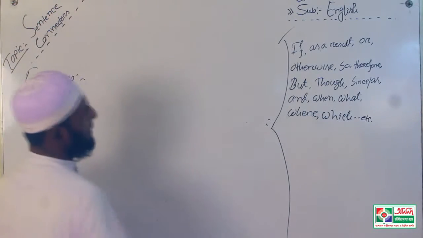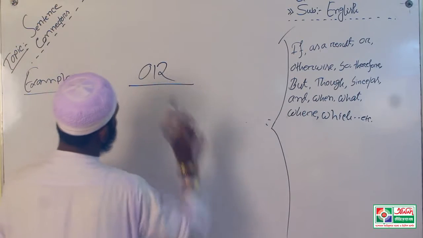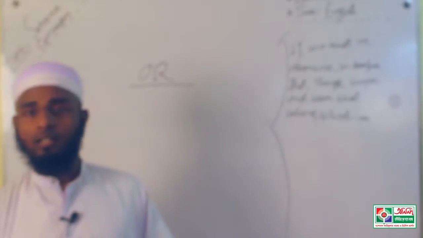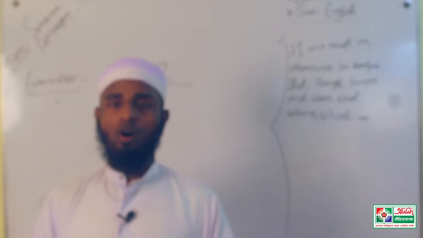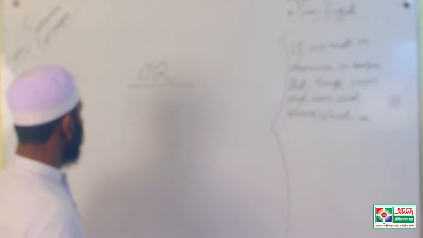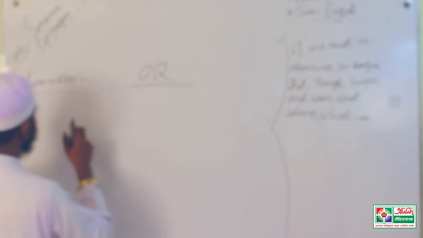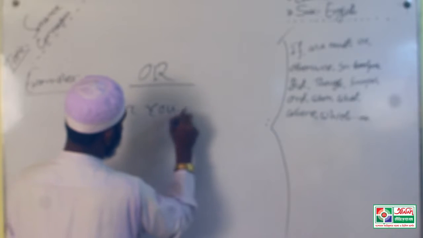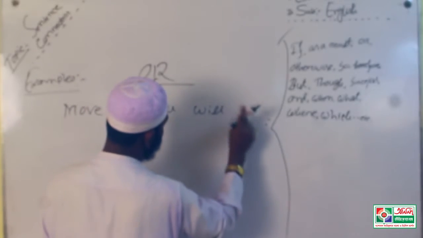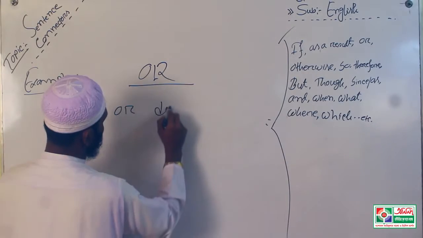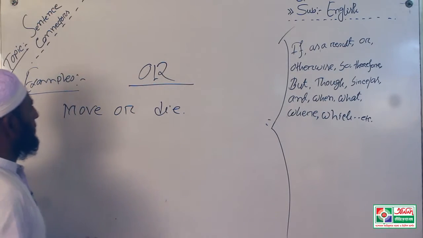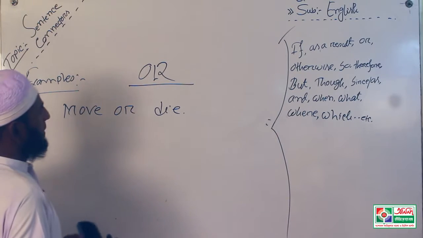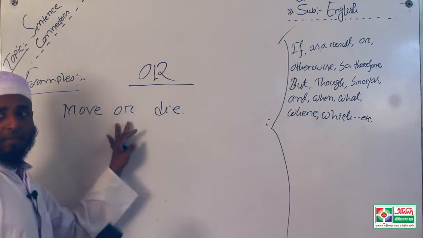Then, or. It indicates negation, that means negative meaning. Or indicates negative meaning, that means move or you will die. Move or die. Okay? Move or die. It indicates the negative meaning.